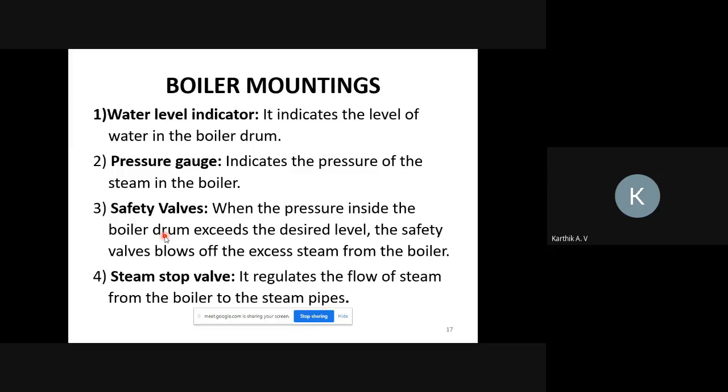Based on the requirement, you can easily stop the production of steam with the help of the steam stop valve. It will regulate the flow of steam from the boiler to the steam pipe. That is the steam stop valve.